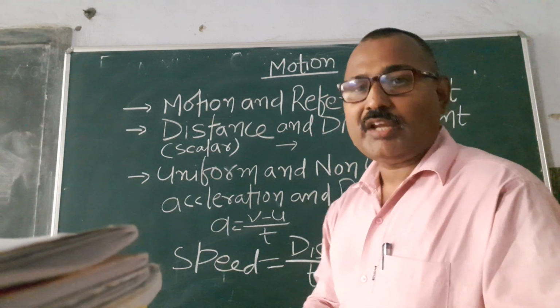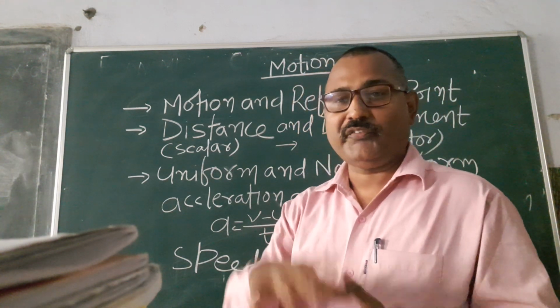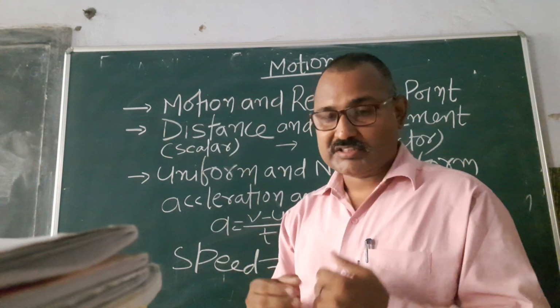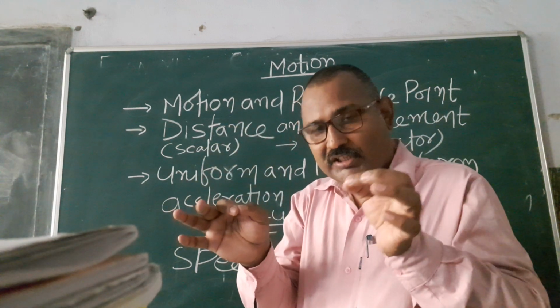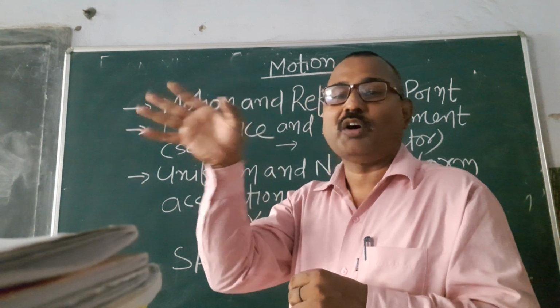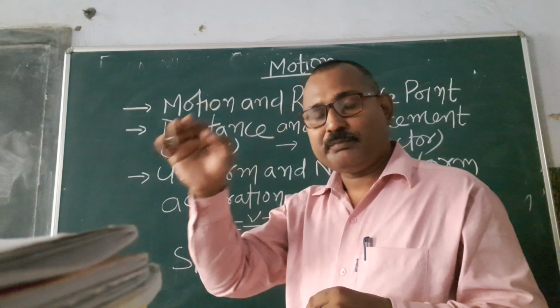Suppose you have to move 50 or 60 kilometers, right? Two ways are there. Either you continuously ride your bike with constant or uniform speed, 60 kilometers per hour.